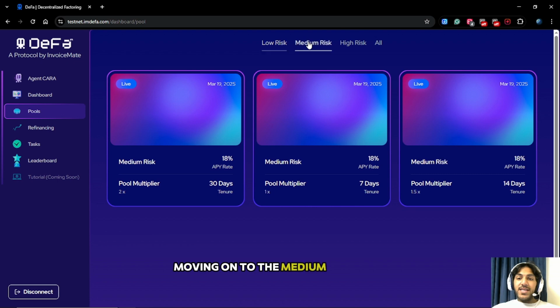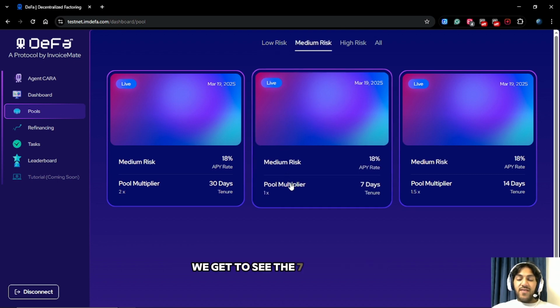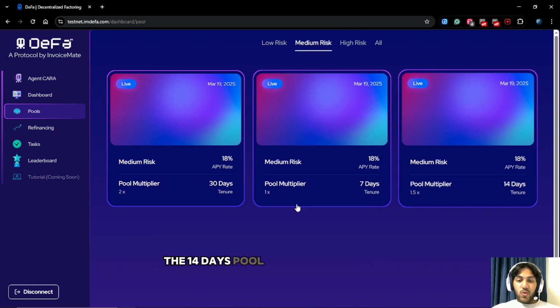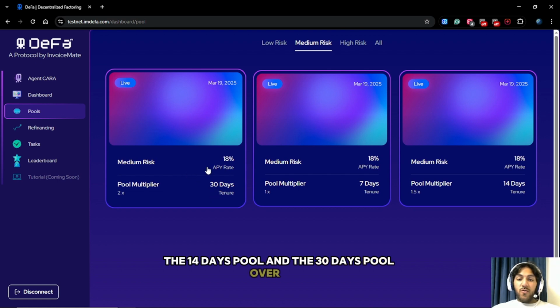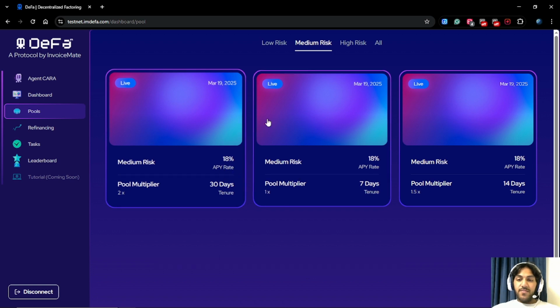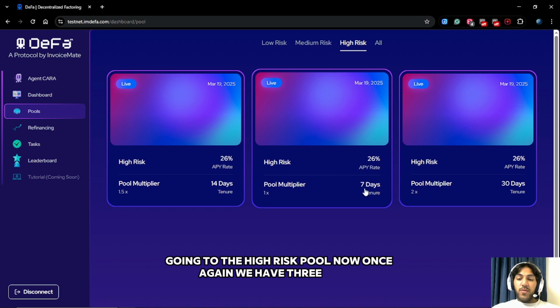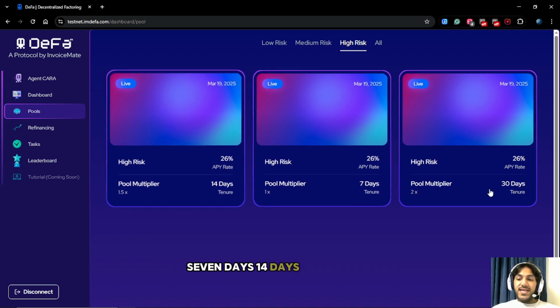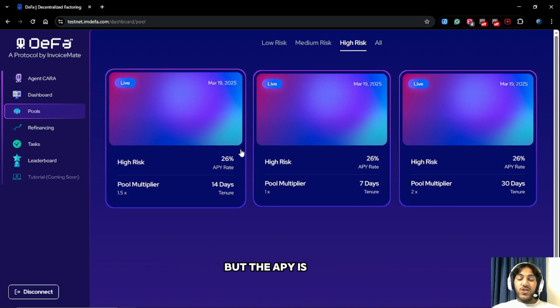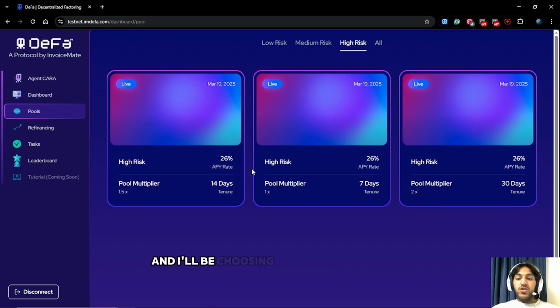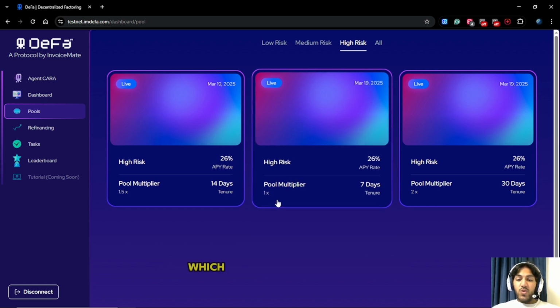Moving on to the medium risk pool, we get to see the 7 days pool, the 14 days pool, and the 30 days pool. Over here in the medium risk pool, we have our APY, which is 18%. Going to the high risk pool now, once again, we have 3 pools, 7 days, 14 days, and 30 days, but the APY is 26%. And now I'll be choosing to invest in the 7-day pool, which is high risk and 26% APY.